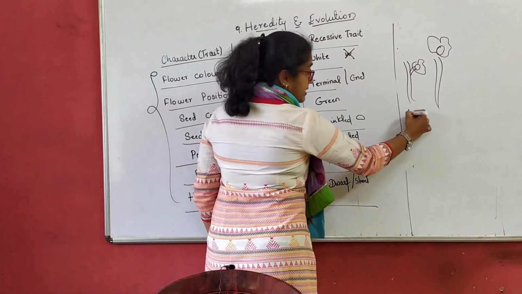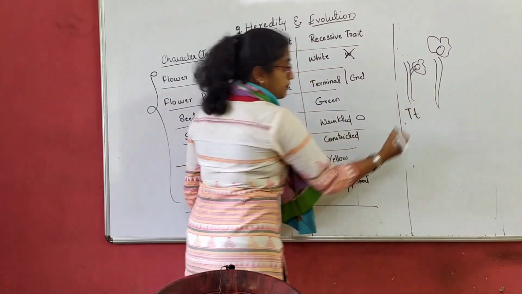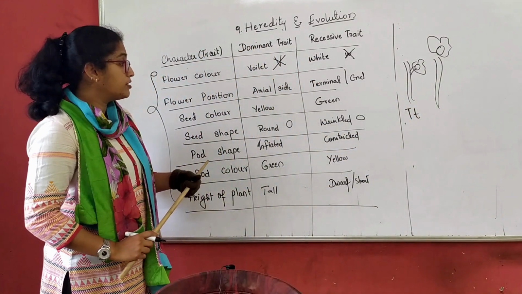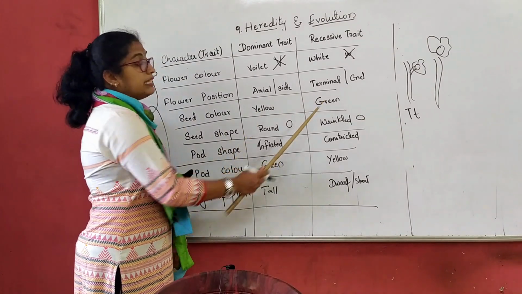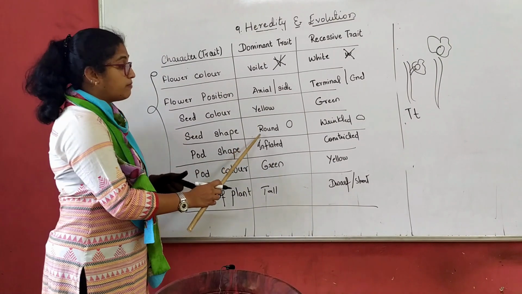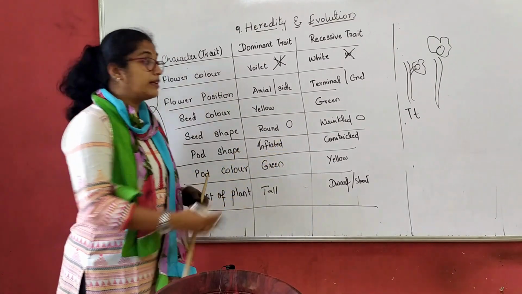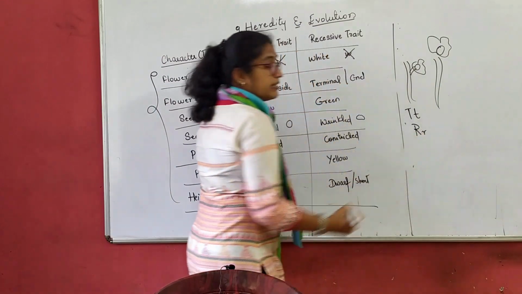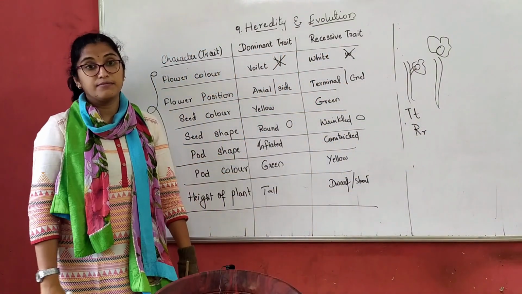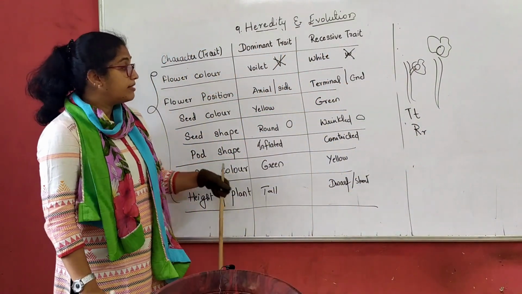I write this as T and t. Suppose I am choosing about the color, yellow and green, or I am choosing round and wrinkled. Now round is written as R, wrinkled is written as r. Right? So this is how it goes.